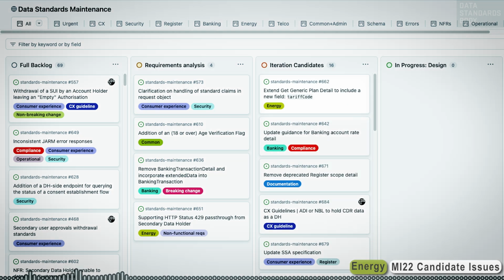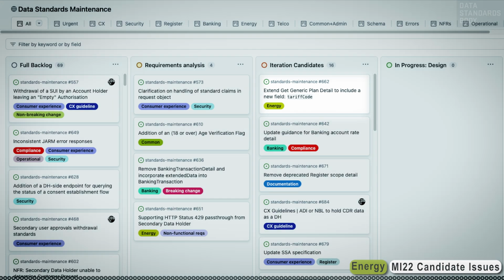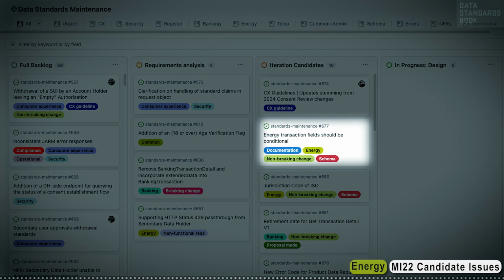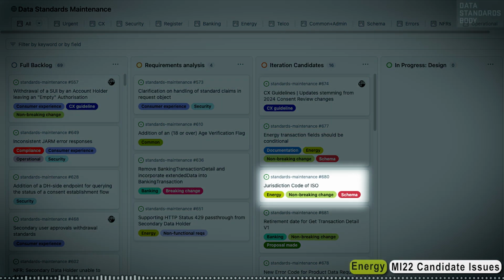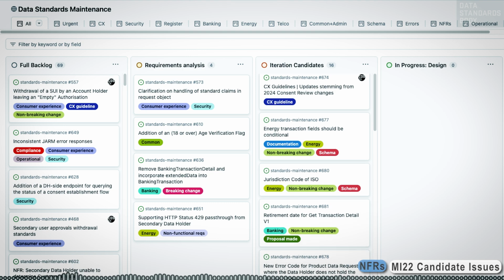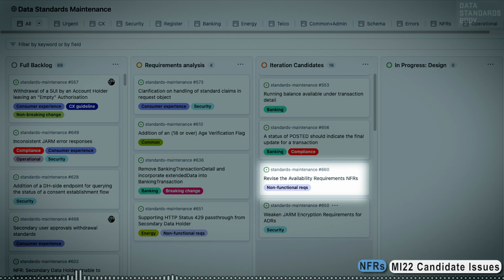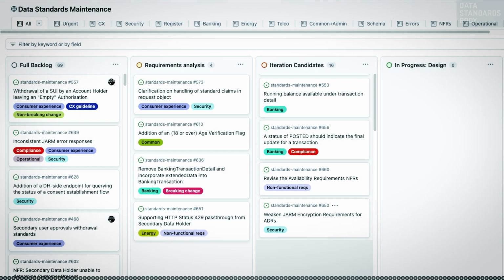Energy. Issue 662, Extend Get Generic Plan Detail to include a new field, tariffCode. Issue 677, Energy Transaction Fields should be conditional. Issue 680, Jurisdiction Code of ISO. Additional energy issues may be included in MI22. NFRs. In the NFRs category is issue 660, Revise the Availability Requirements, NFRs.